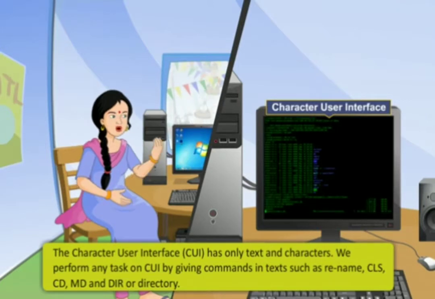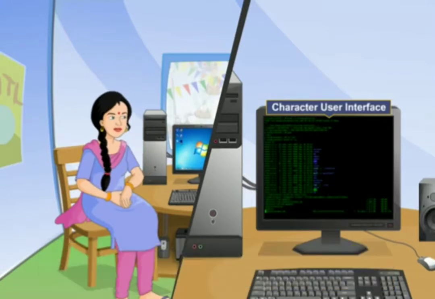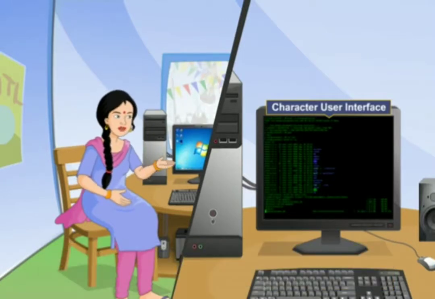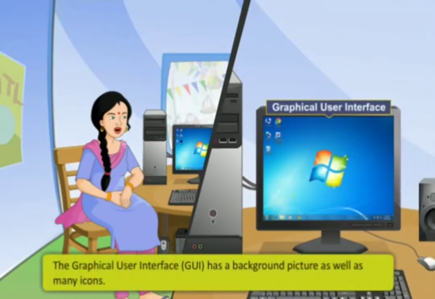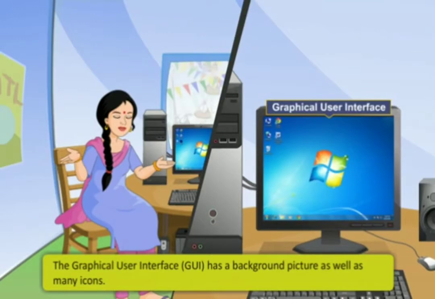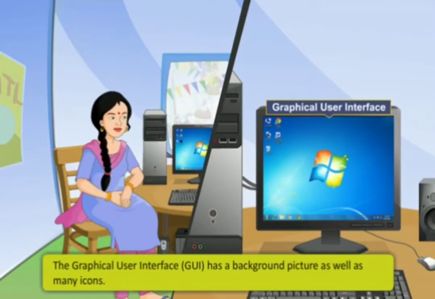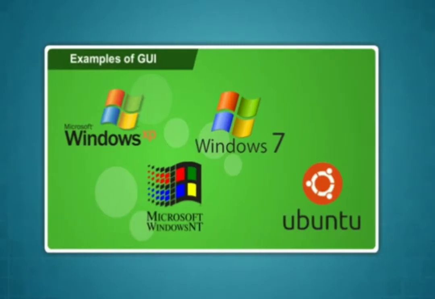We can perform tasks on CUI by giving commands in text such as rename, CLS, CD, MD and dir or directory. An example of CUI is the disk operating system. A graphical user interface has background picture as well as many icons. Examples of GUI are Windows XP, Windows NT, Windows 7 and Ubuntu.